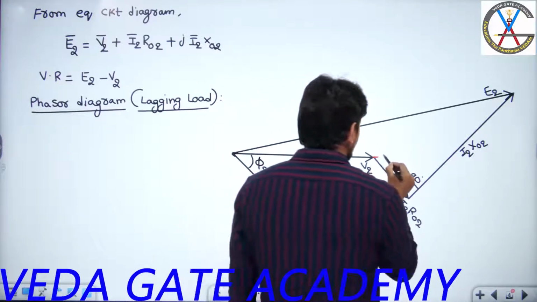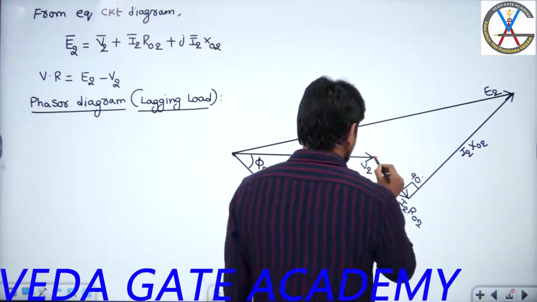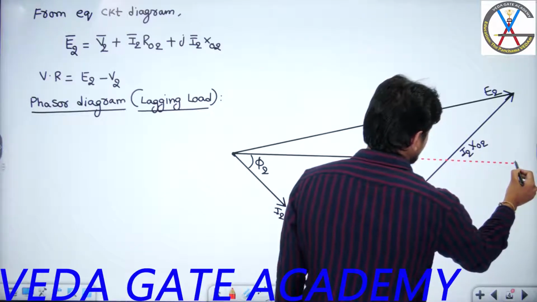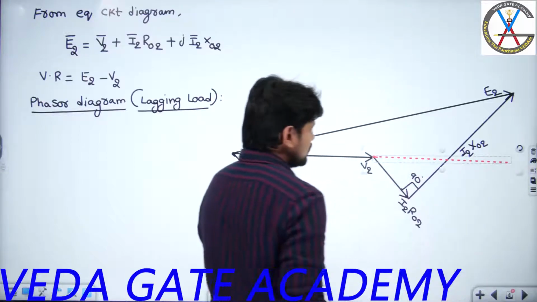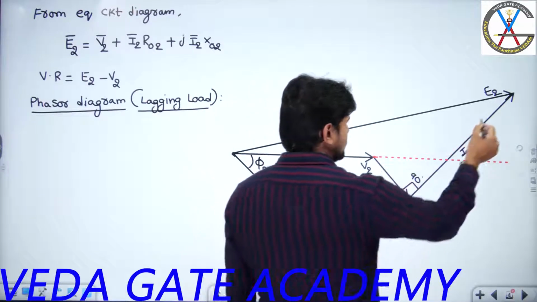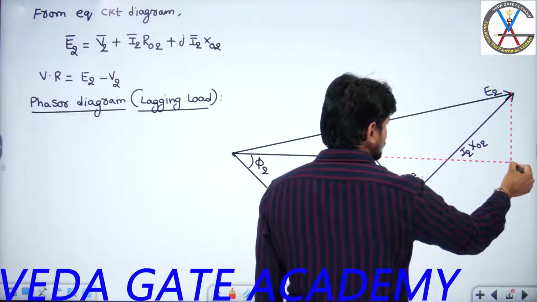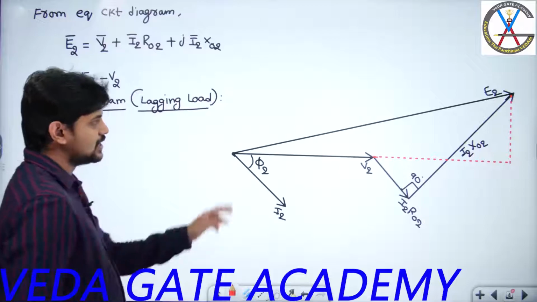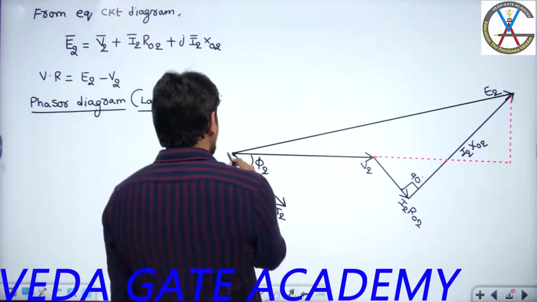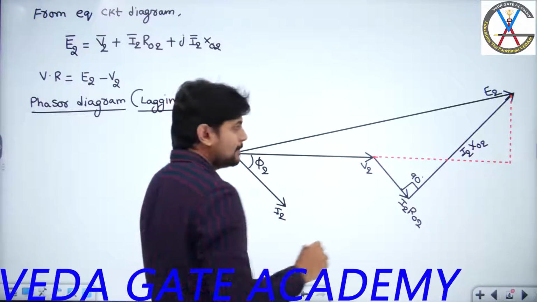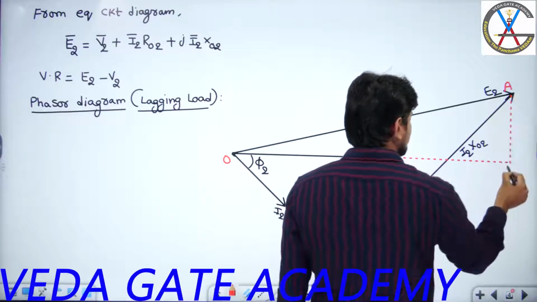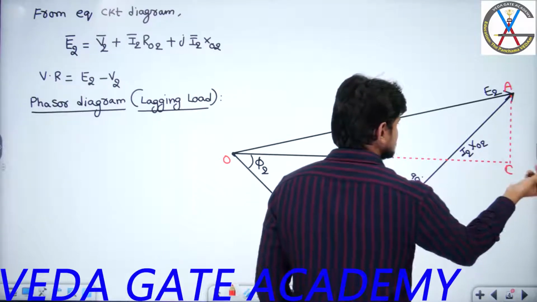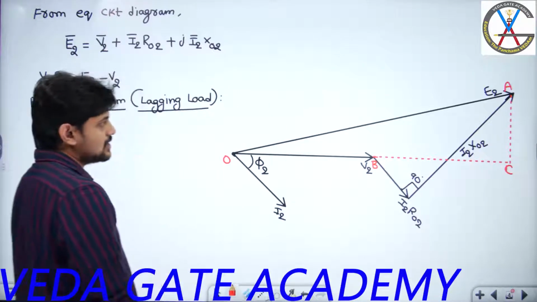So what I am doing is extending this line to here. Please bear with me if I am not properly drawing the diagram. So is it a right angle triangle now? Yes, of course it is a right angle triangle. Now assume this is O, this is A, this is B, and this I can consider as C.